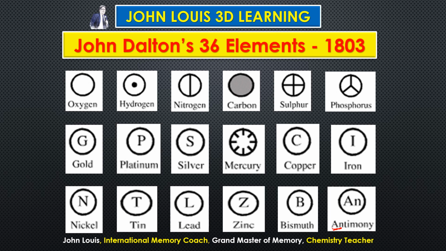So they might ask you, okay, what is John Dalton's symbol of bismuth? What is John Dalton's symbol of mercury? So you should be very clear about it. Even though we are not using it nowadays, he only started giving some symbolic representation for all elements. That gave the idea for other scientists to develop further. That is how all the developments happen.